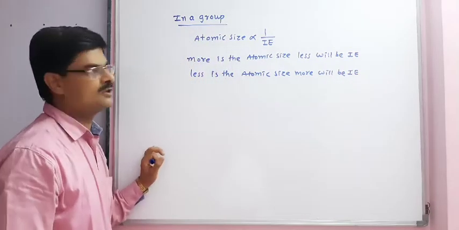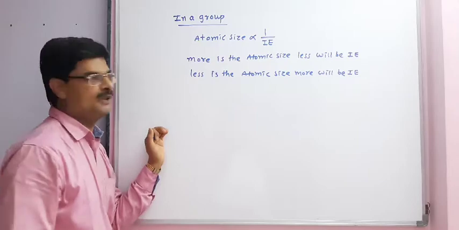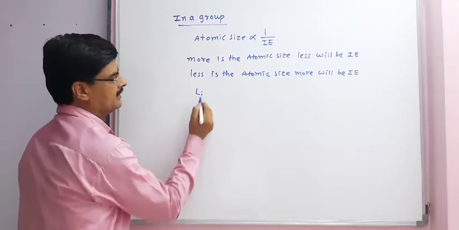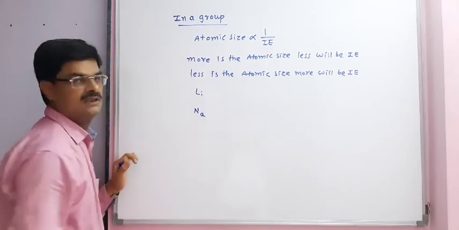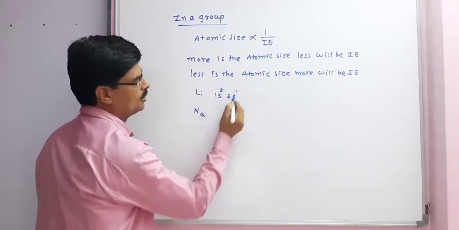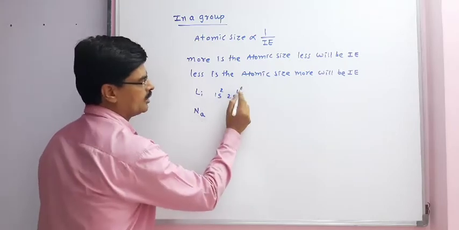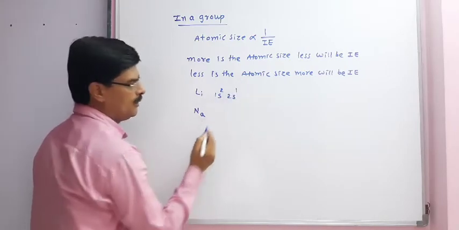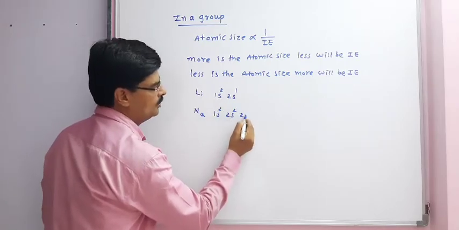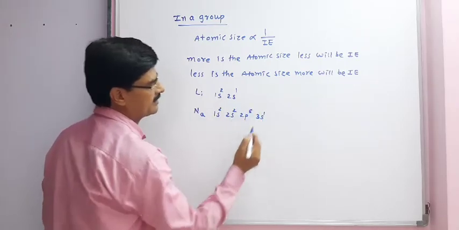This can be understood by taking example of element present in first group like lithium, sodium. Electronic configuration of lithium is 1s2, 2s1, and electronic configuration of sodium is 1s2, 2s2, 2p6, 3s1.